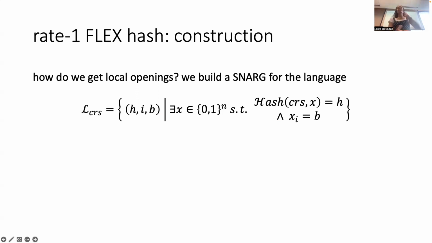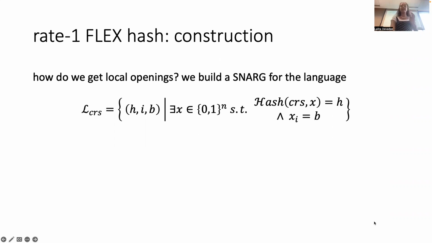But basically, we want to build some SNARG for this language. The instances of this language are hash values, indices, and bits. So presuming we want to open the hash value h to the bit b on index i, we want to prove that there exists some original string x such that when we hash x, we get the hash value h, and x on index i is bit b. Does this make sense for why this would be a local opening? Because it's basically proving that if we had some x that was b at index i, we would have gotten this hash value.